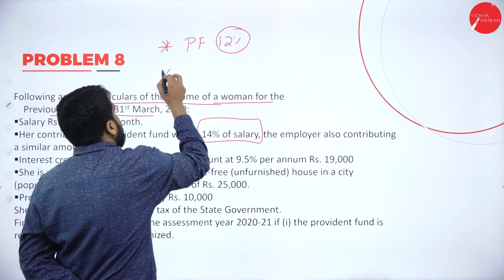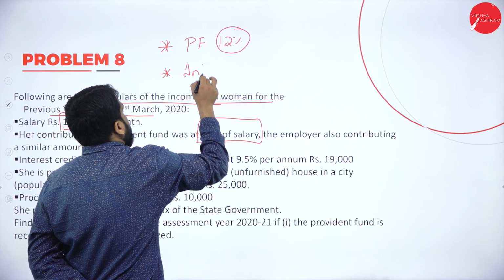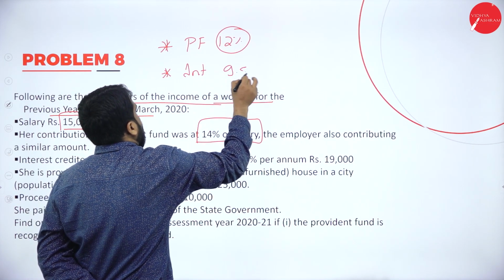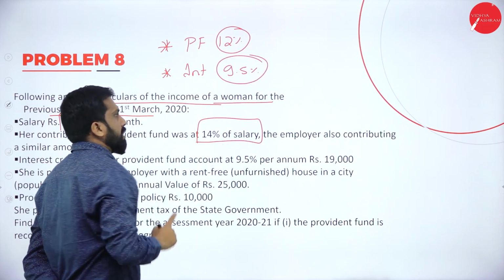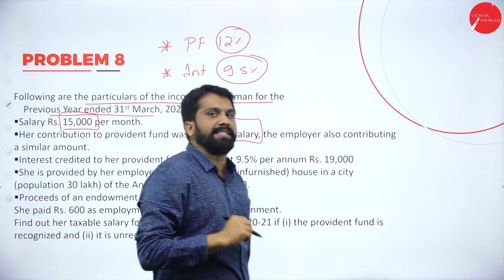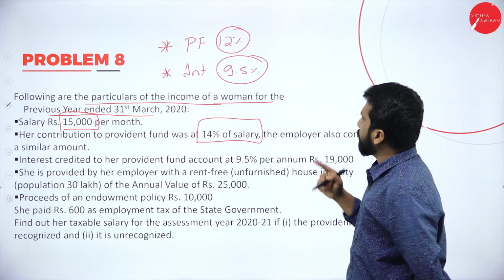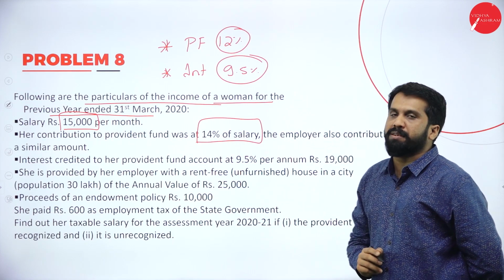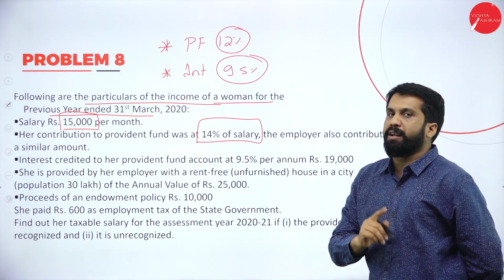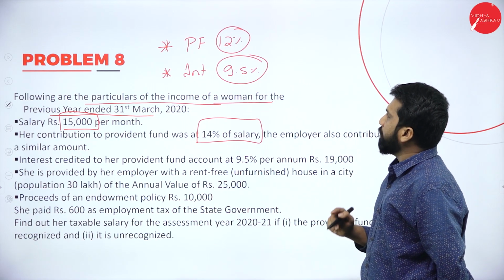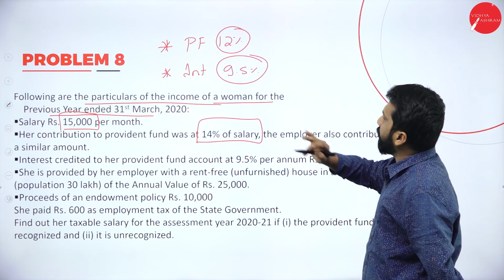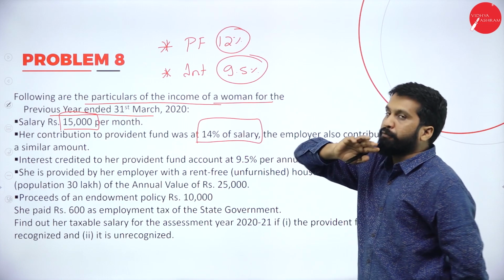Now, interest on the above is exempted up to 9.5%. Above it, if given, means taxable. Remember these percentages: PF up to 12%, and for the interest part up to 9.5%. If it exceeds, for example, if they have given 14%.